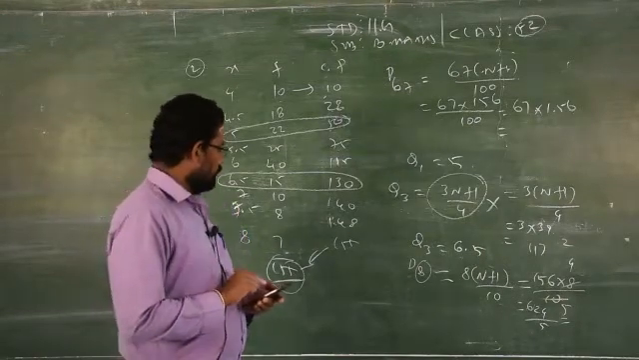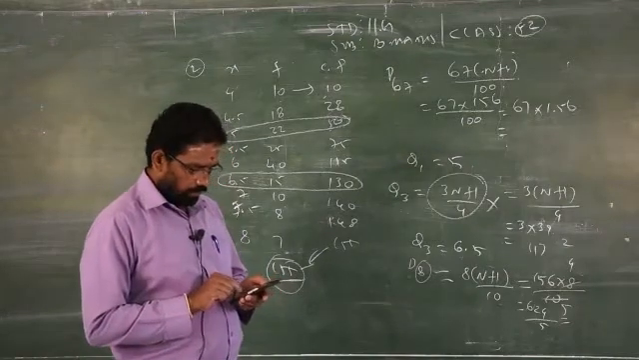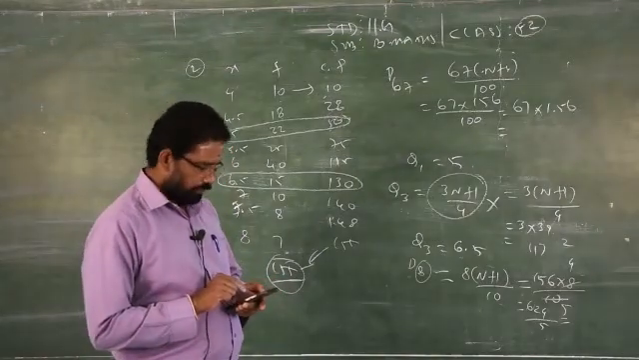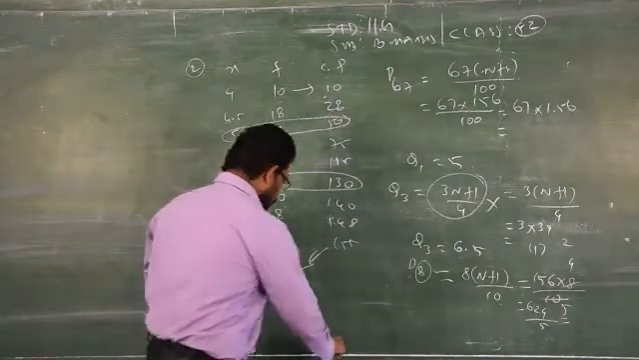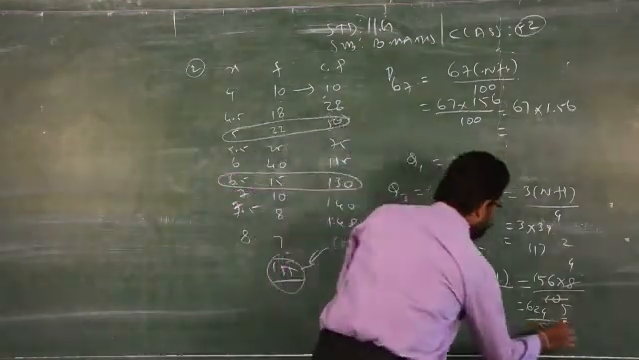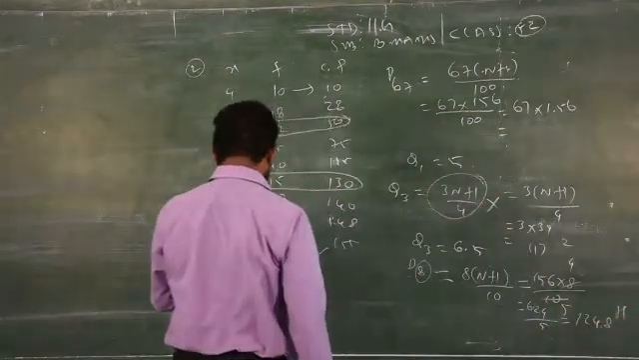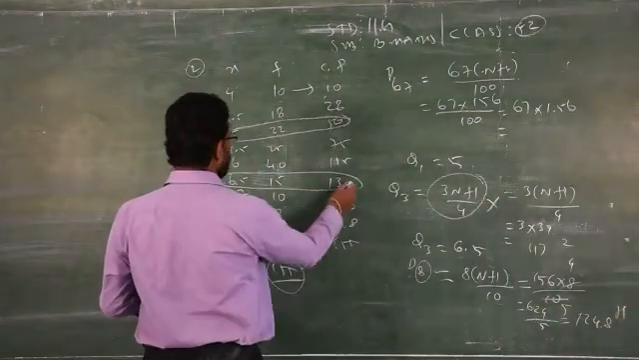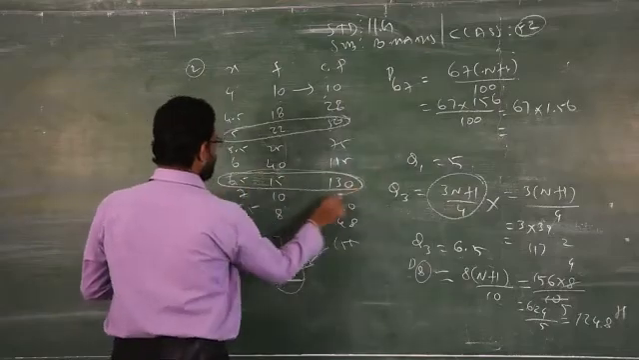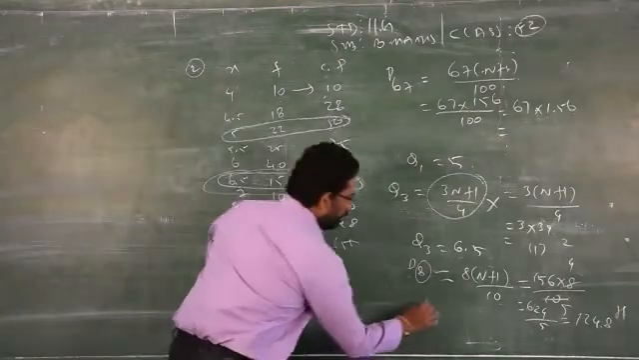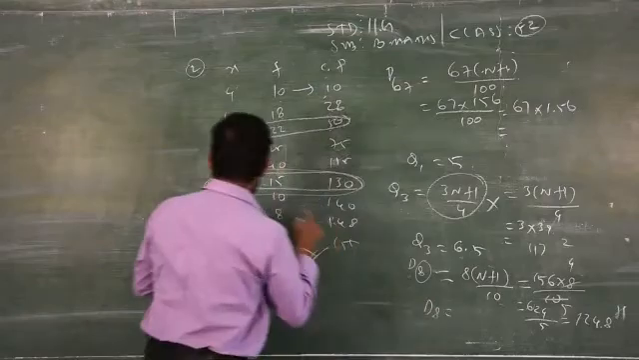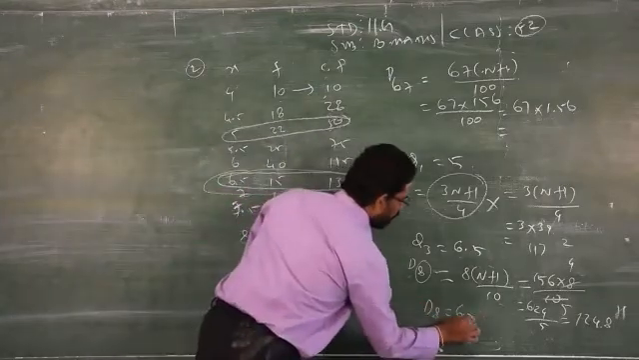So what is given? 624 by 5, which will give you 124.8. So 124, where will 124 come? Same category. Here will come 124. So what will be the answer? D8 is how much? 6.5.